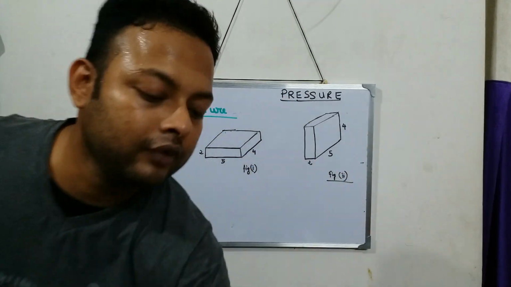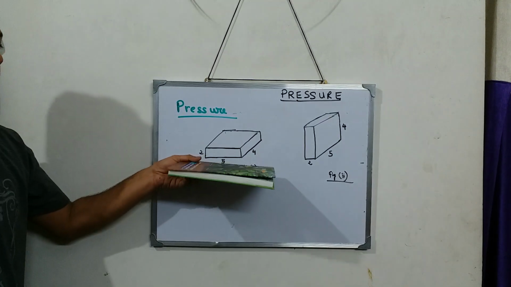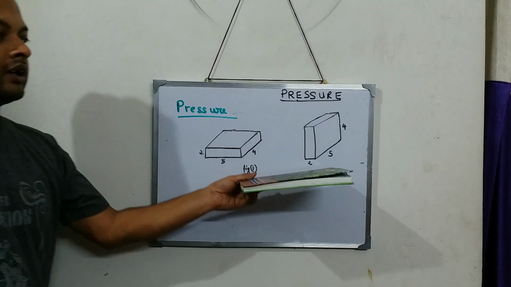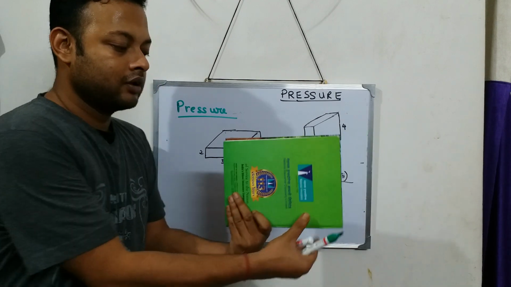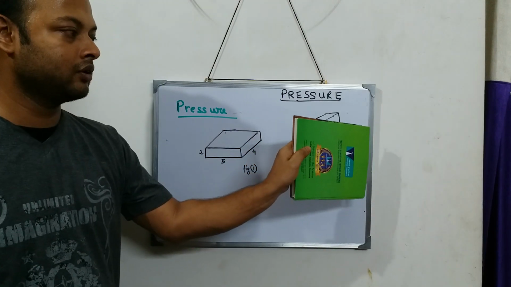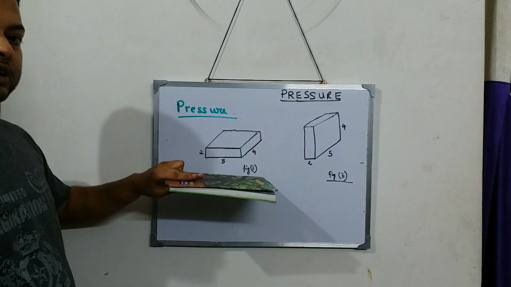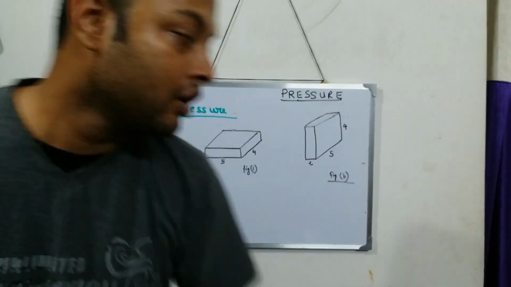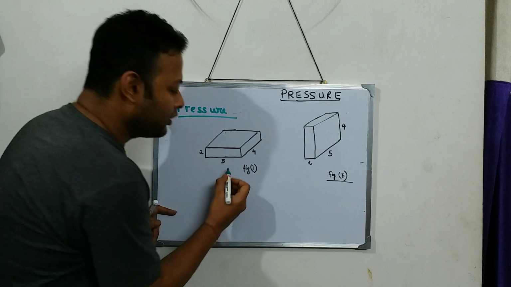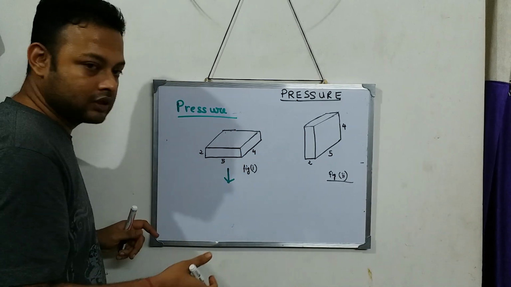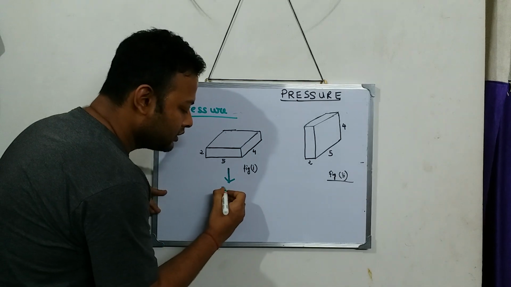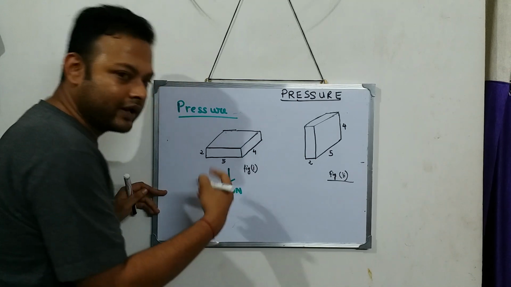Over here also, the same body is kept like this way, and in a second situation like this way. Like this diary is first kept in this way, figure 1, and figure 2 is kept in this way. Same diary, same thing. Over here also, the body applies a force or a thrust downward equal to 800 Newton, which is the weight of the body.